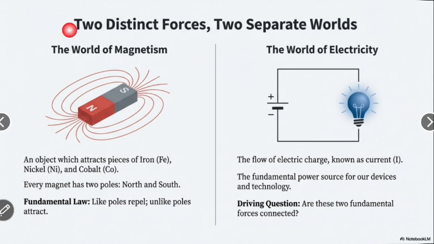Two distinct forces, two separate worlds. The world of magnetism, and there we can see the world of electricity. First we discuss magnetism. A magnet has two poles, called north pole and south pole. North pole is seen as a red color and south pole is the other color.